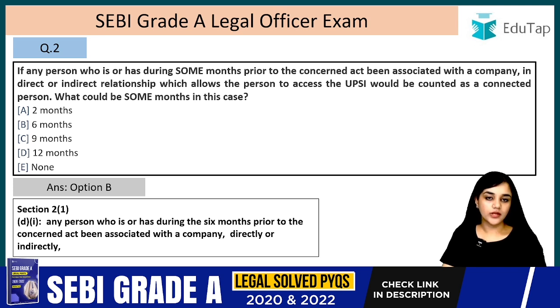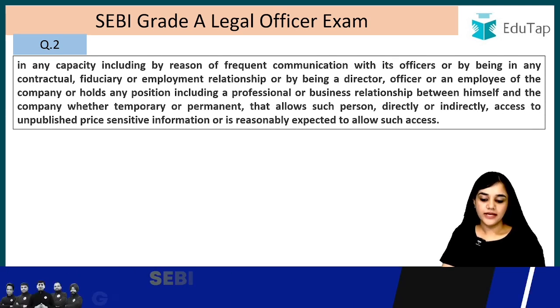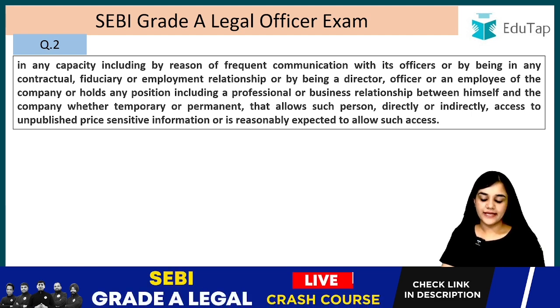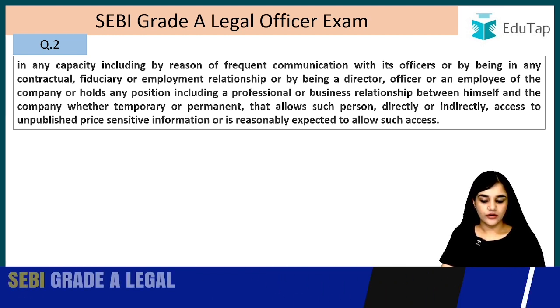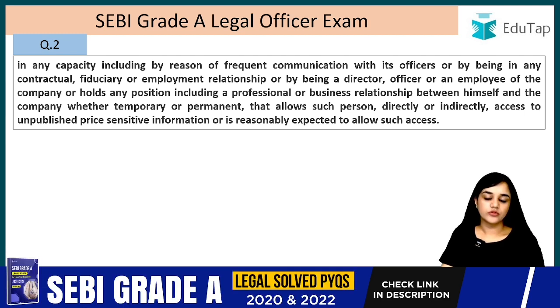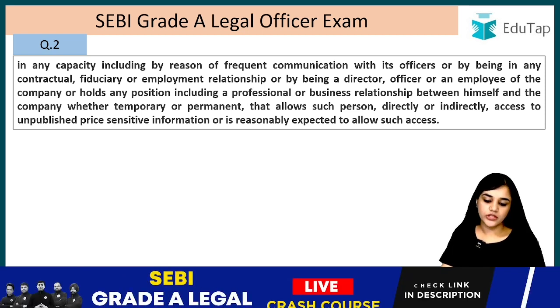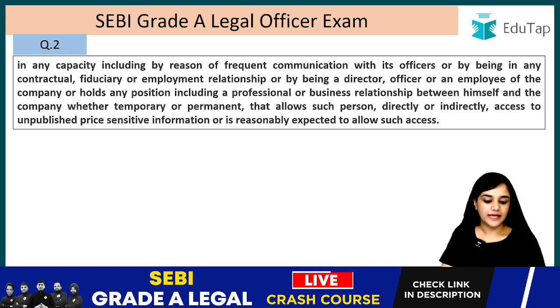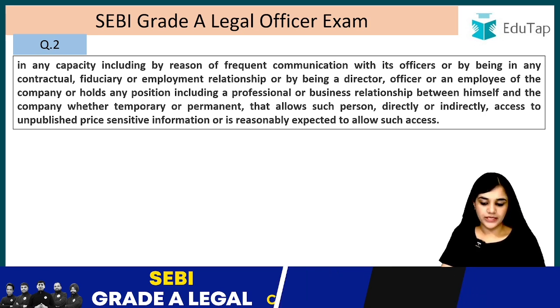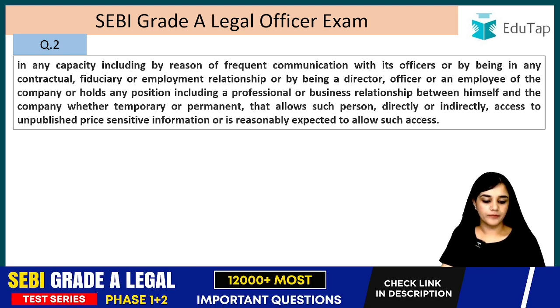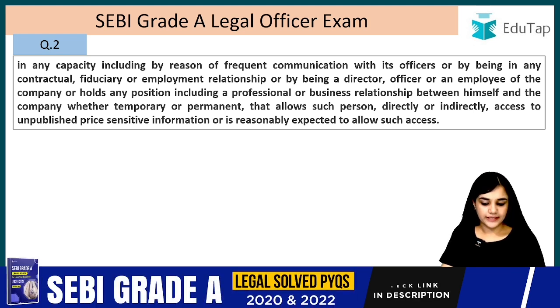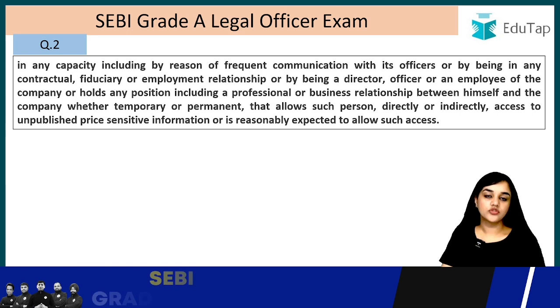He has been associated with the company either directly or indirectly in any capacity, including by the reason of frequent communication with its officer, or by being in any contractual, fiduciary or employment relationship, or by being a director, officer or an employee of the company, or holds any position including a professional or business relationship between him and the company, whether temporary or permanent, that allows such person directly or indirectly access to the unpublished price sensitive information, or is reasonably expected to allow such access.